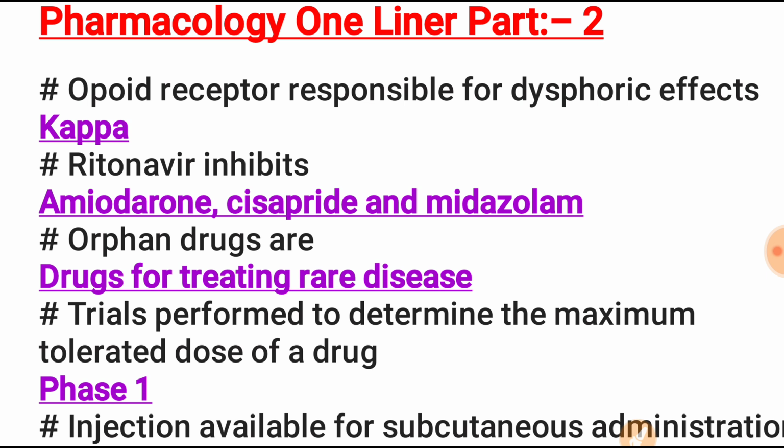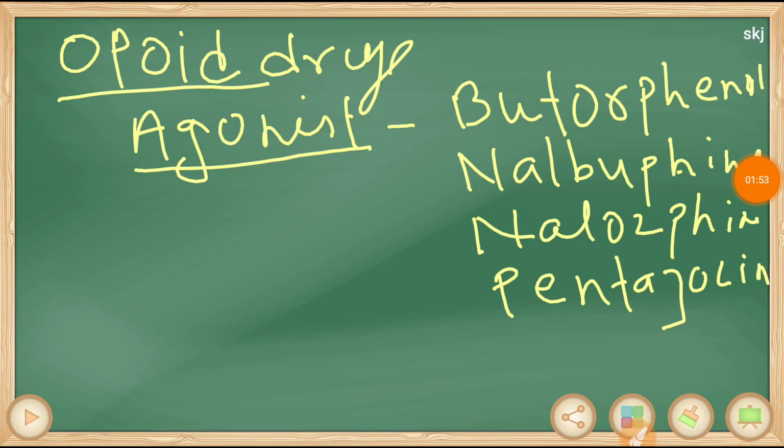Opioid drugs can be agonists and antagonists. The agonists are butorphanol, nalbuphine, nalorphine, pentazocine.